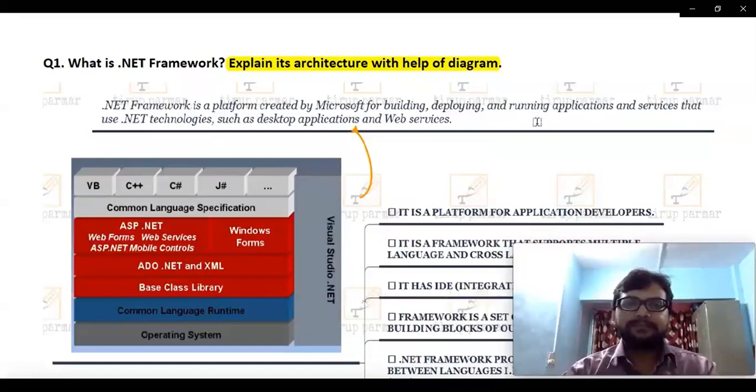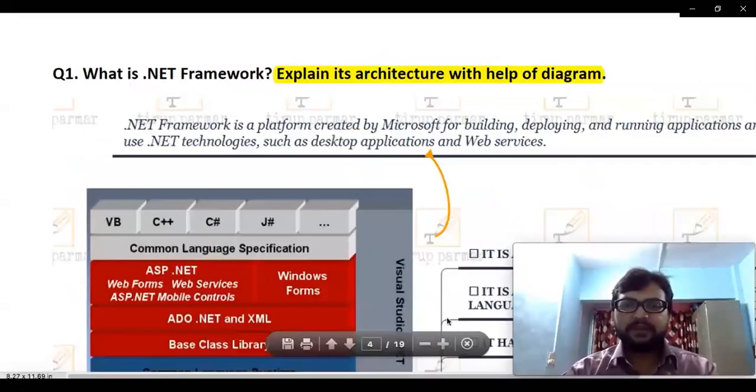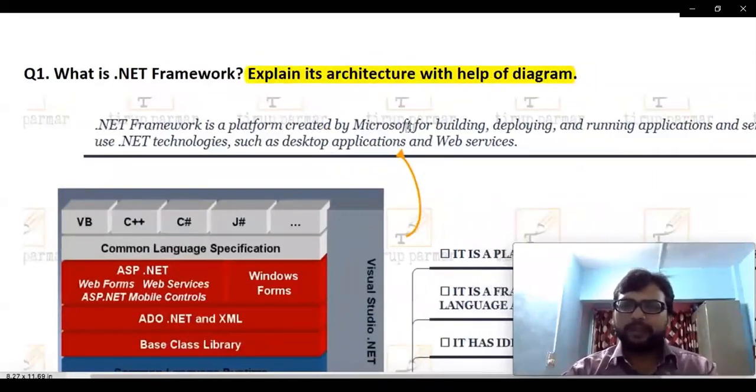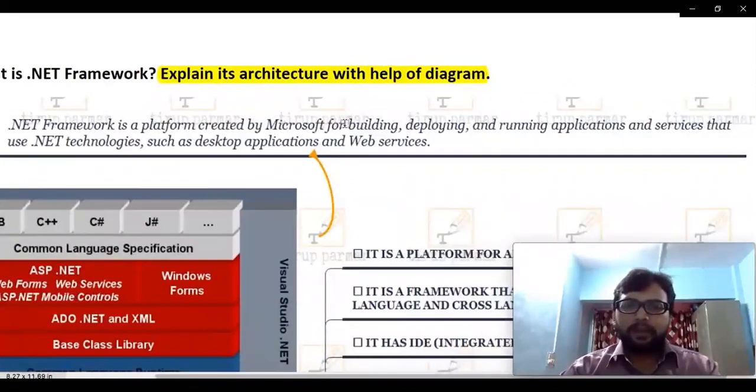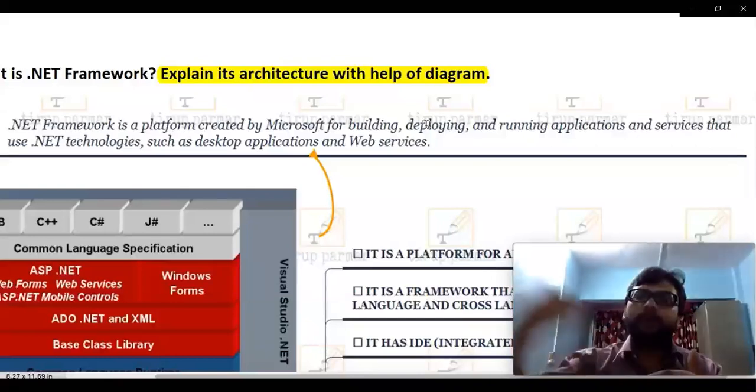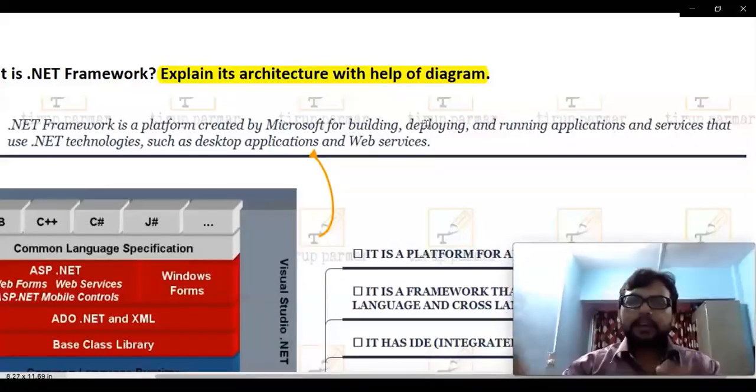So let's start discussing. As you can see here, first point, .NET Framework is a platform. This is very simple, which is developed by Microsoft. We all know this. Now, the most important point which we need to remember here is this framework helps us for building or developing our application, then deploying. What we mean by deployment: once we are done developing our application, then we need to deploy it to the client side. Means once we are done creating or developing that particular software, then we need to hand over that software to our customers. So that's what we mean by deploying.